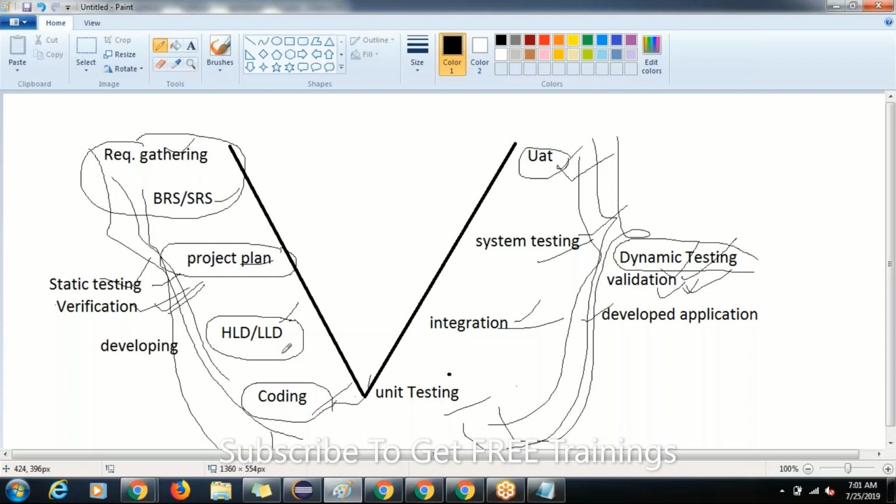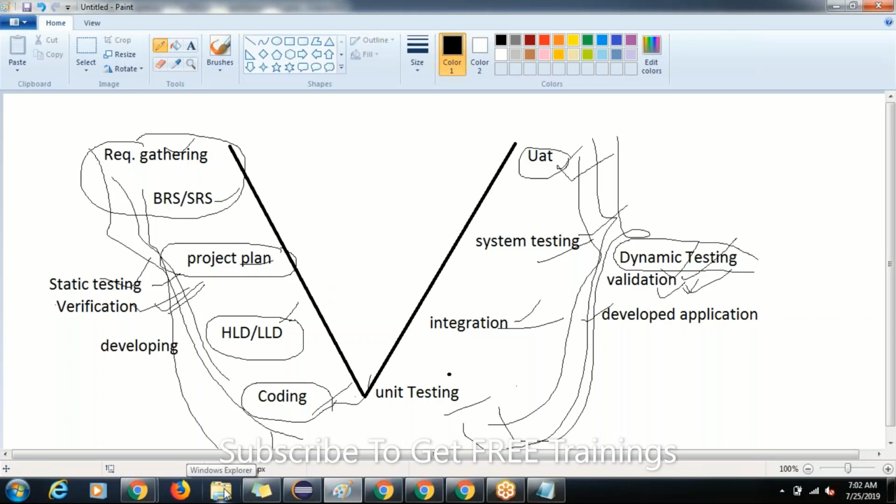So this is about verification and validation, and this is about static testing and dynamic testing also.